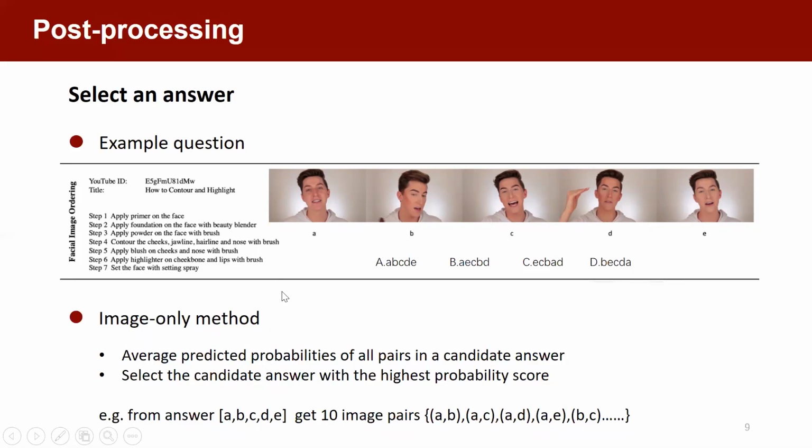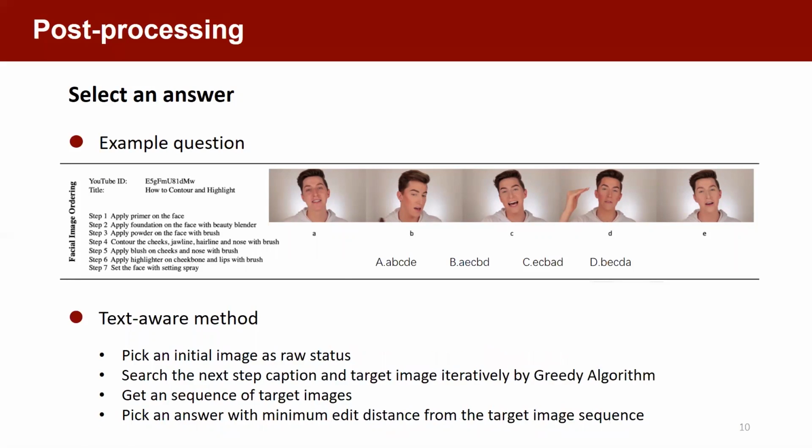During the post-processing stage, we need to use a trained model to select an answer. For the image-only method, we first get all pairs in a candidate answer, then sum and average their occurrence probability. Finally, we select the answer with the highest score.